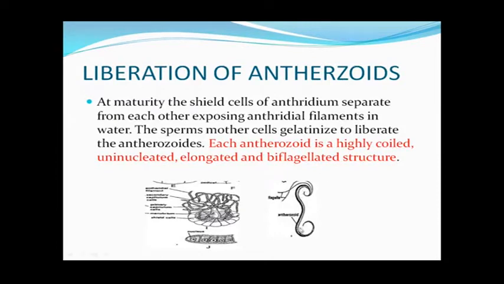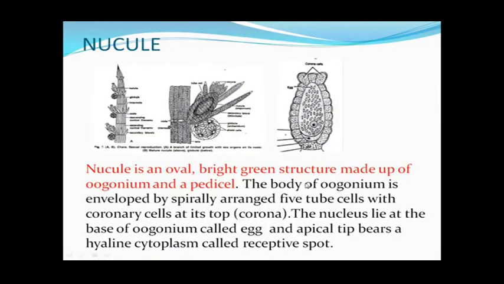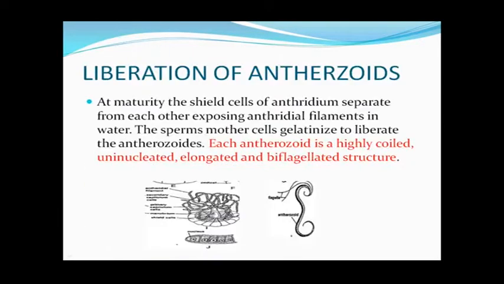This is the single antherozoid. This is highly coiled and having a single coiled nucleus, and at the tip it is having 2 flagella, so this is a biflagellate structure, coiled and uninucleated. So in this way, the liberation of antherozoids takes place, and these antherozoids are motile, biflagellated, and they swim in water up to the time of fertilization.